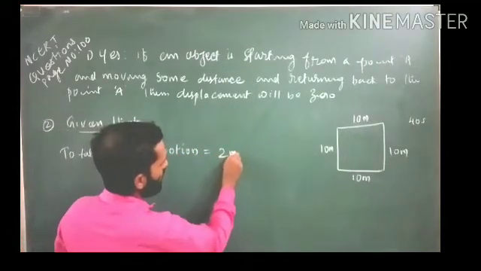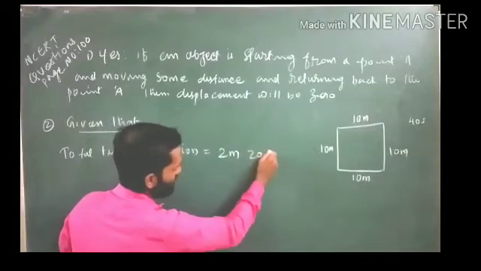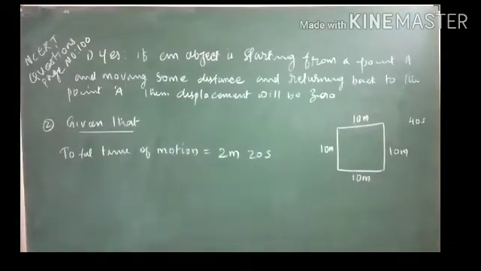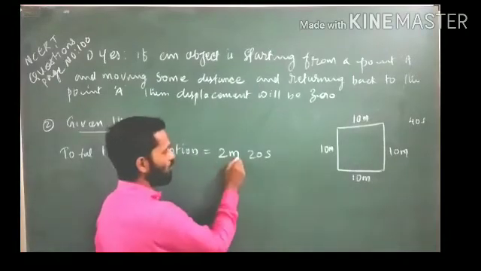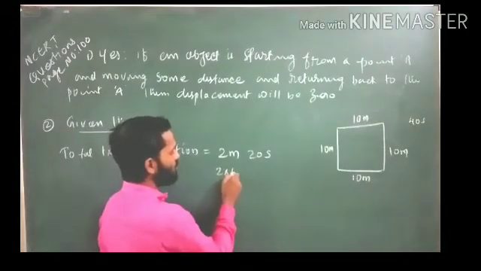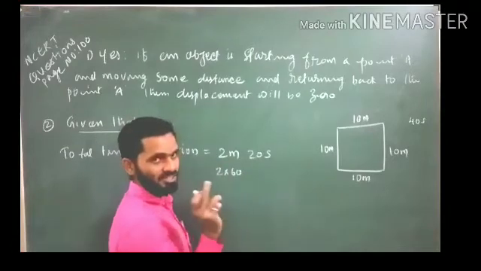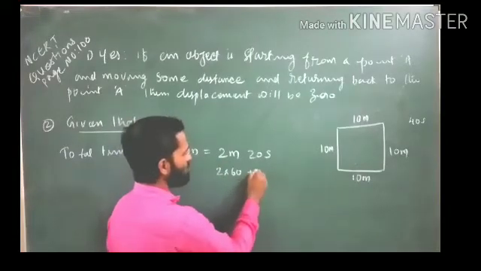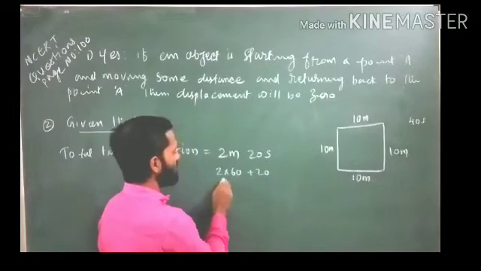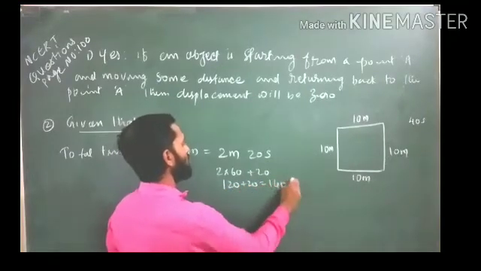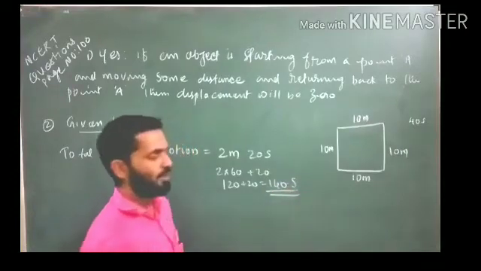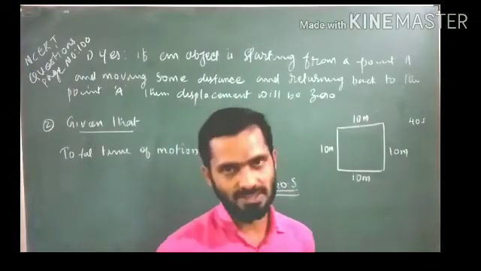It is given 2 minutes 20 seconds. 2 minutes means 2 into 60, since 1 minute means 60 seconds. 2 into 60 plus 20 seconds, that is 120 plus 20, which is equal to 140 seconds. So the complete timing is 140 seconds.